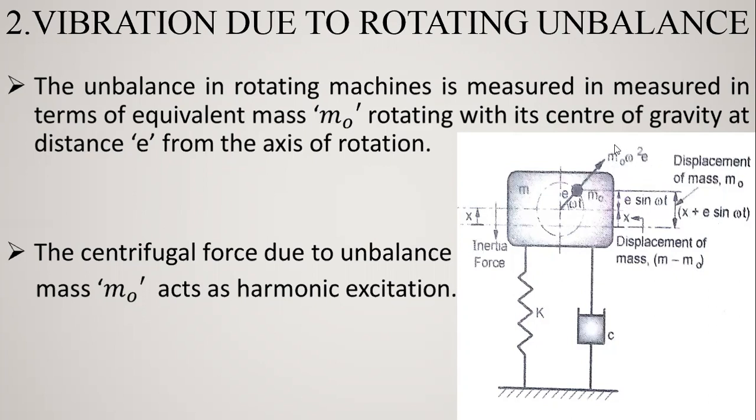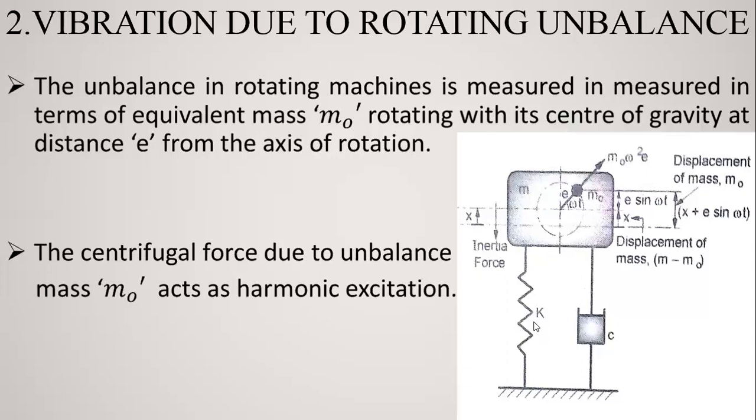Here the force m0 omega square e is the centrifugal force. Here the inertia force is also generated. Two kinds of inertia force are generated. One is m minus m0 times x double dot. The other is the inertia force generated due to the rotating mass, which has the displacement x plus e sin omega t for mass m0. So two kinds of inertia forces are generated here: one due to m minus m0 and one due to the displacement of mass m0.